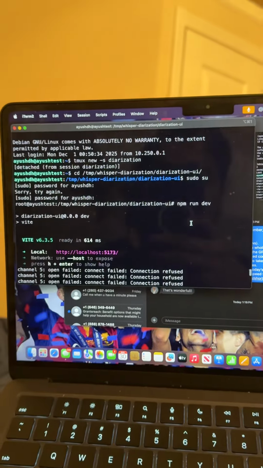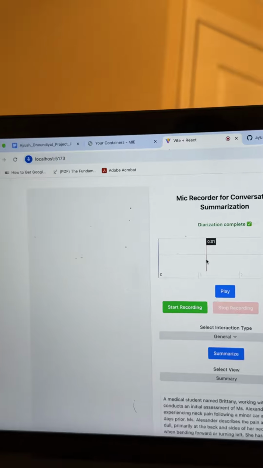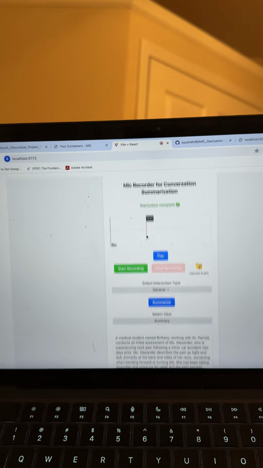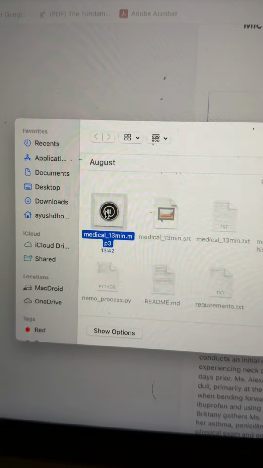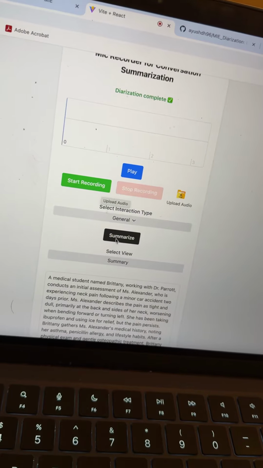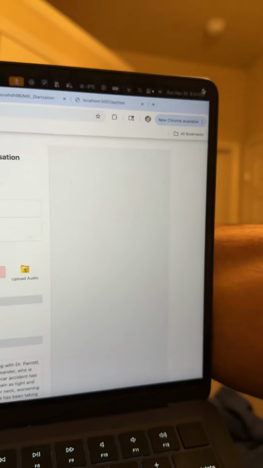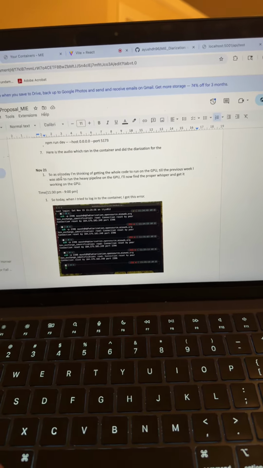And now you can access the APIs of the front end by your localhost and then do all the work inside of the container and get the responses over here. Let me show you that right away as well. So here you can see that the audio is 13 minutes, and now I click on summarize. Wait for a moment, the diarization is in progress. Let me show you the time for it. The time is 8:24.